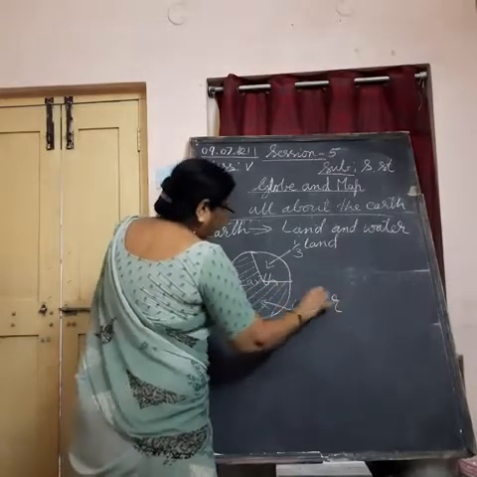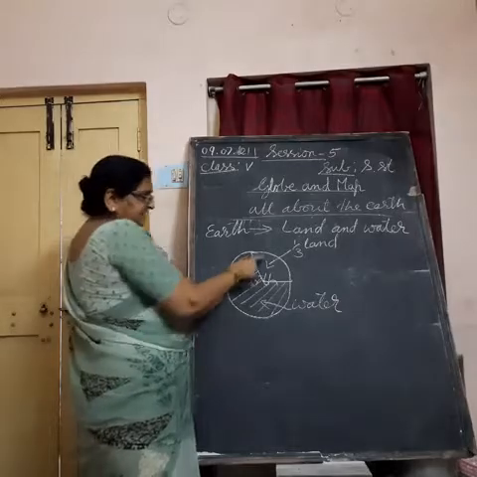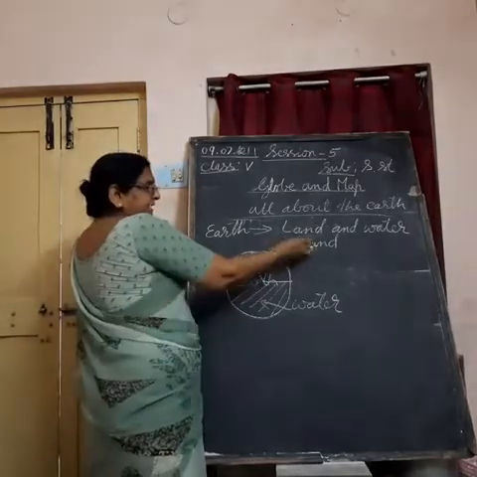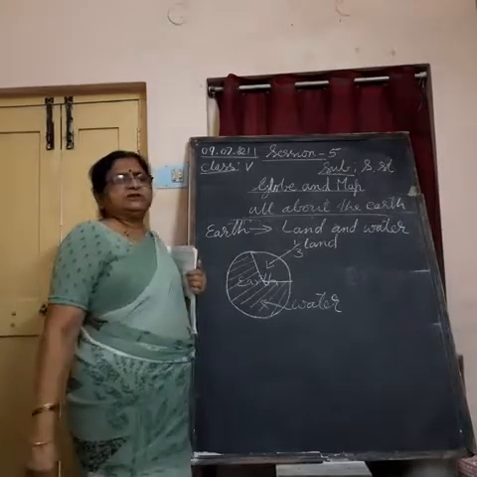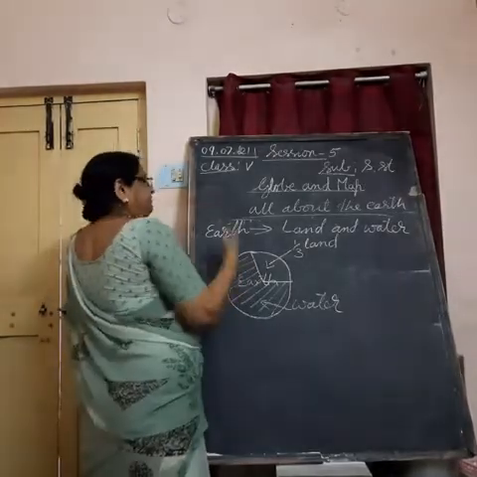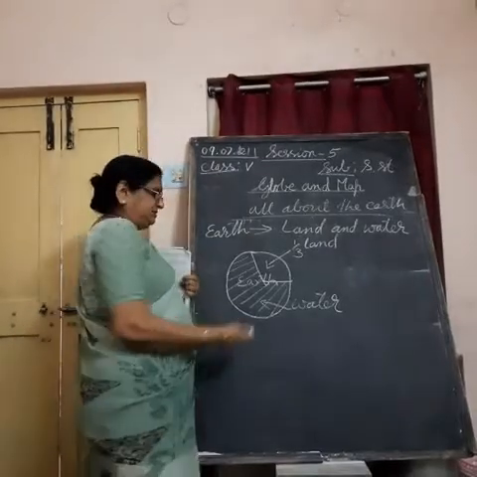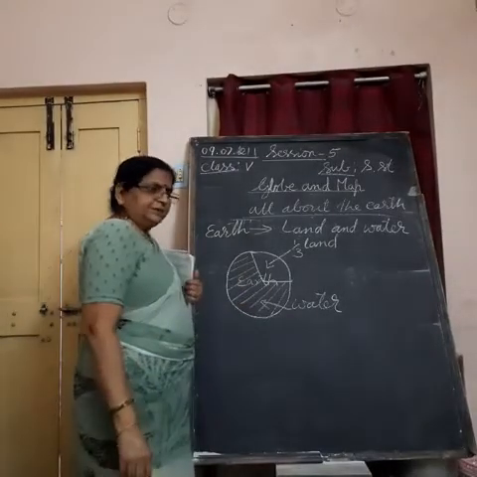So what is more on the earth, land or water? Water is more. Land is less. Less portion of the earth is covered with land, and a very large portion is covered with water.